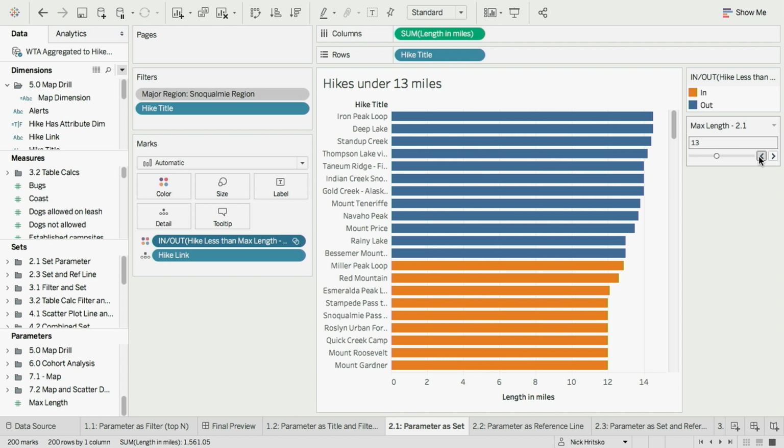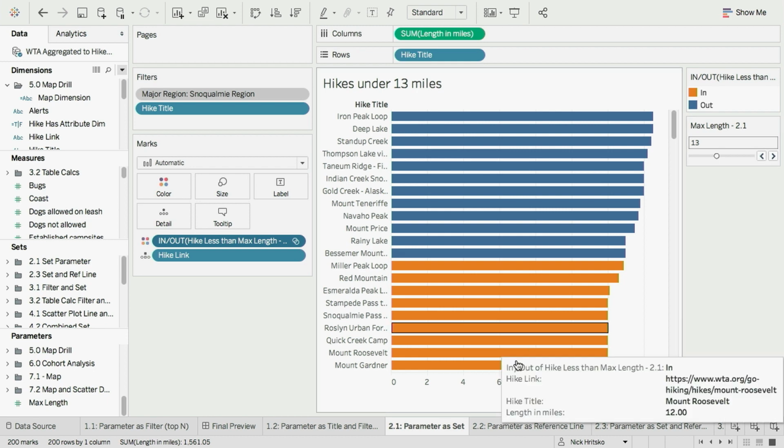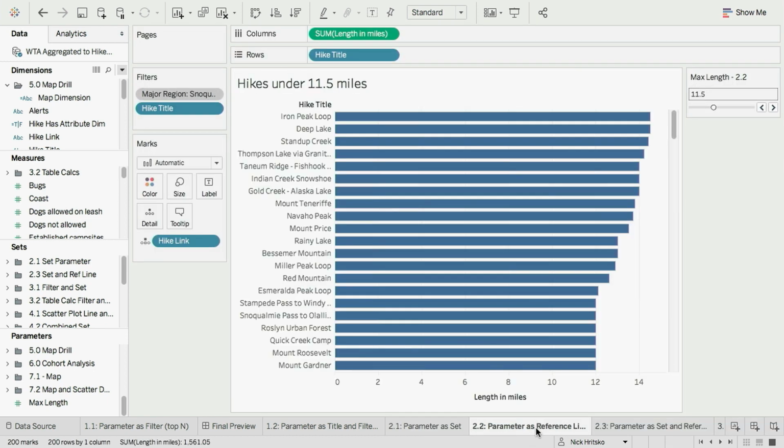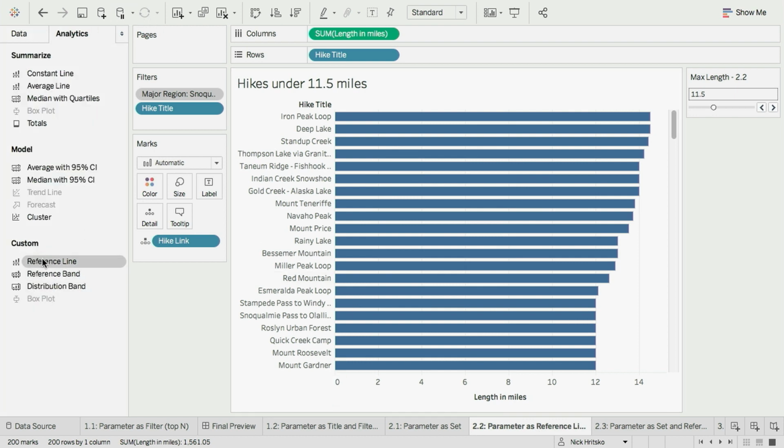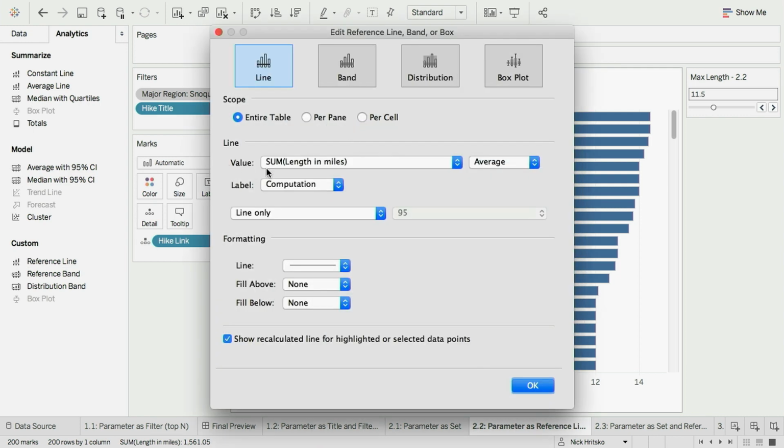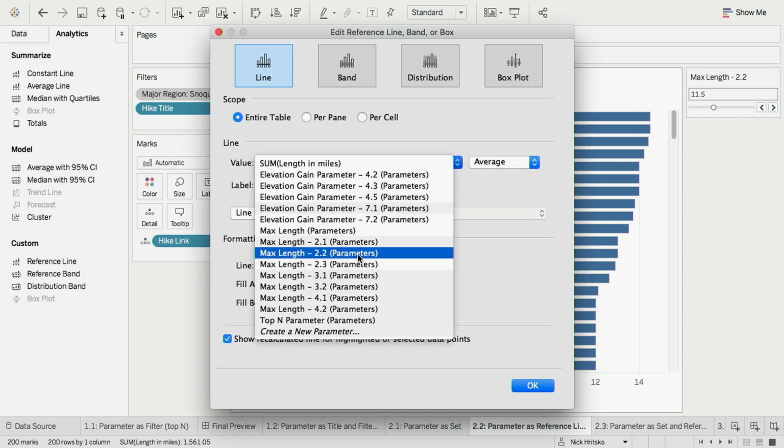So what are some other ways that we can draw attention to the data we care about? Well, another one is a reference line. So let's try that out. I'm going to go, once again, it's that same sheet. And this time, I'm going to take a reference line and drag it out. And in the value of my reference line, I'm going to reference the parameter that's on the sheet.